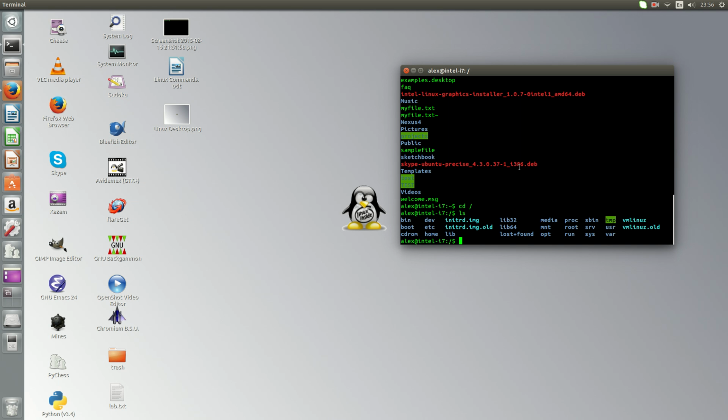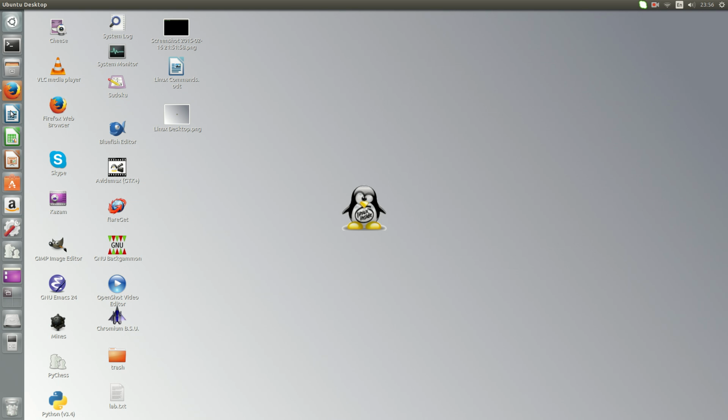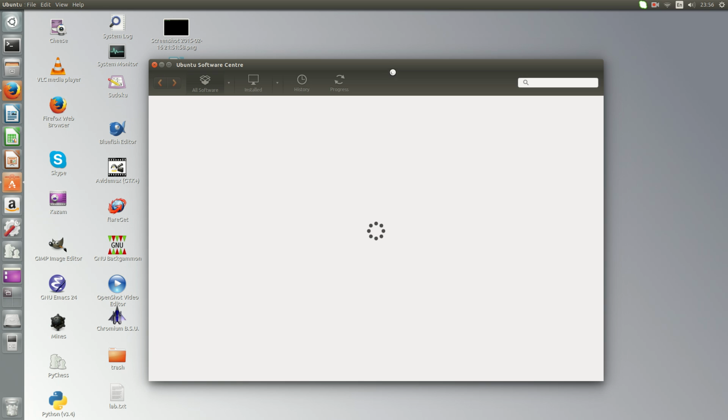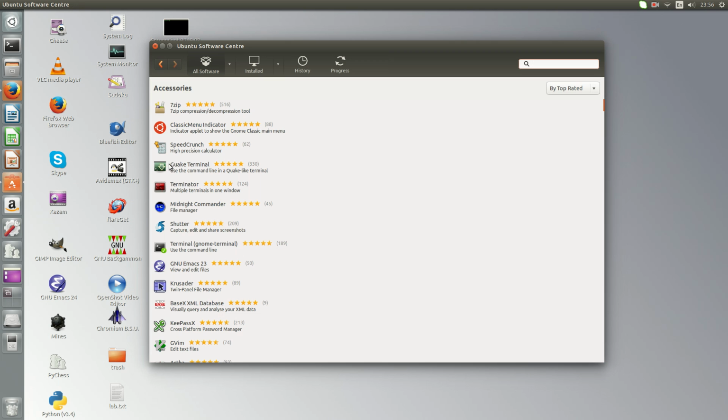Anyway, let's exit this. This is a small introduction. Now we're going to go to the Ubuntu Software Center. You can find any software you like there. They're not all free, but most of them are free. So you can find anything you like.